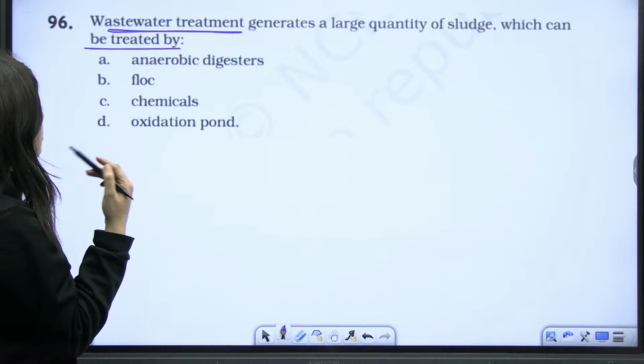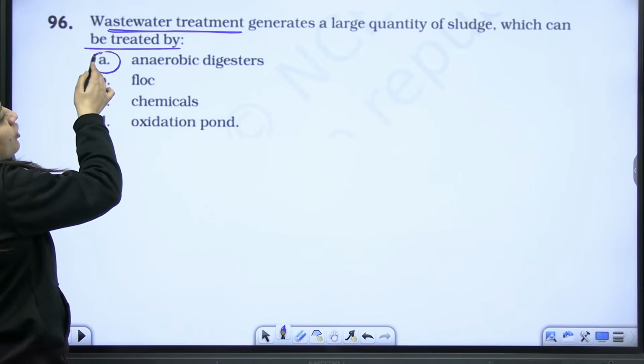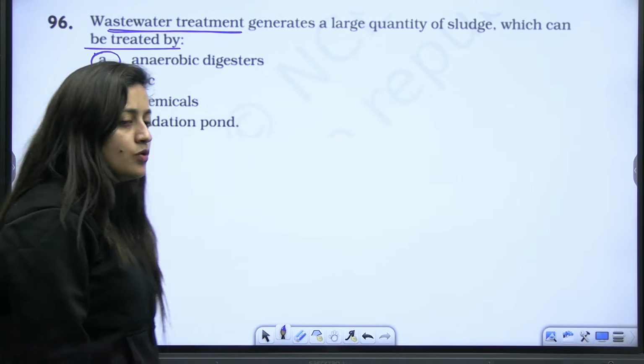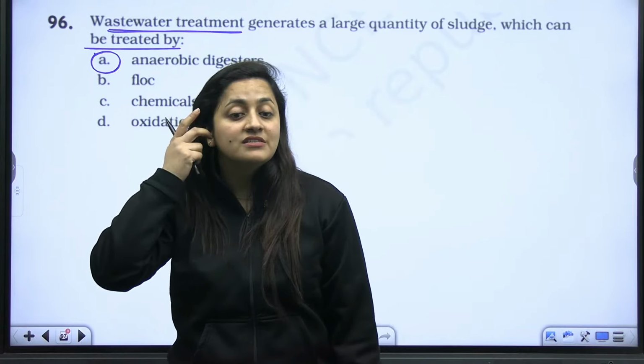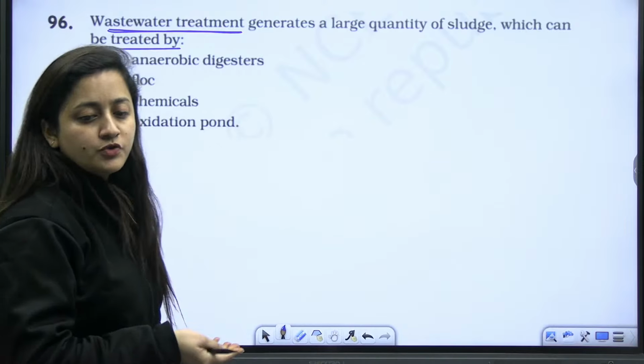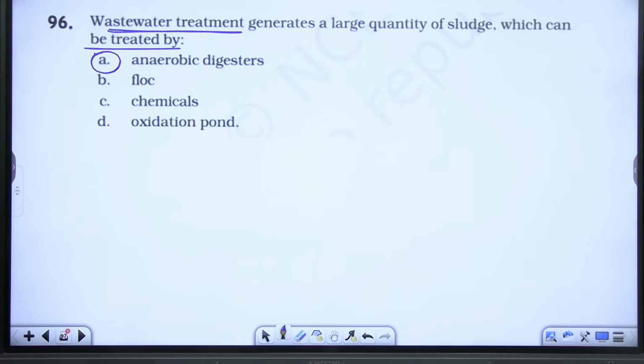Yes, everybody. Sludge, anaerobic digesters as well. No doubt, here they are not mentioning whether it is primary sludge or activated sludge. So see the options here. Out of all the options given there, you know which one is the correct answer, isn't it?